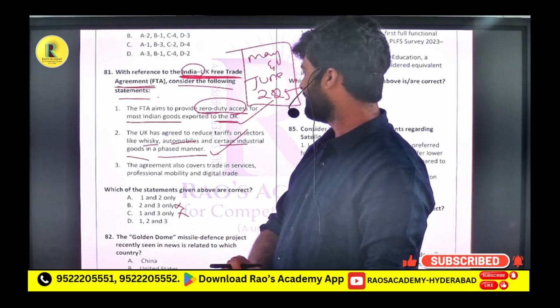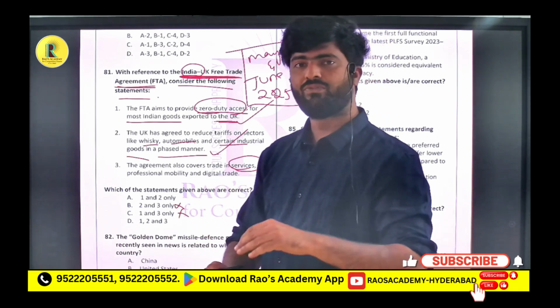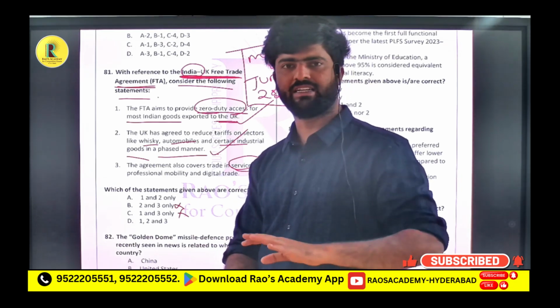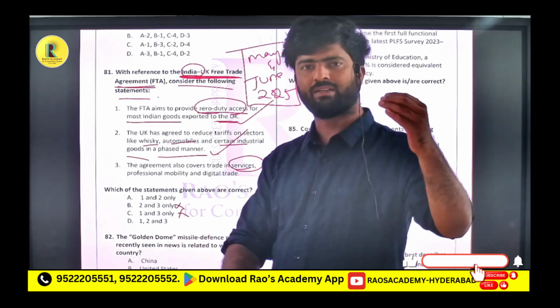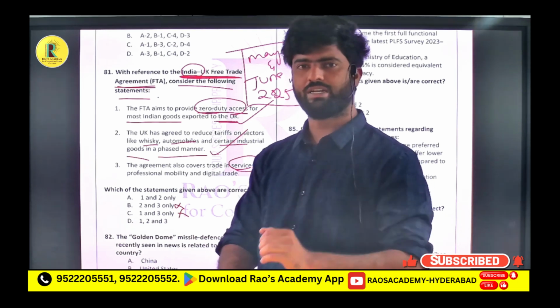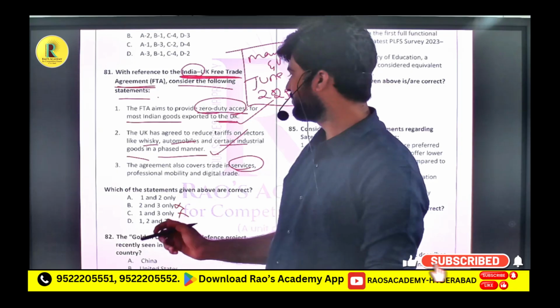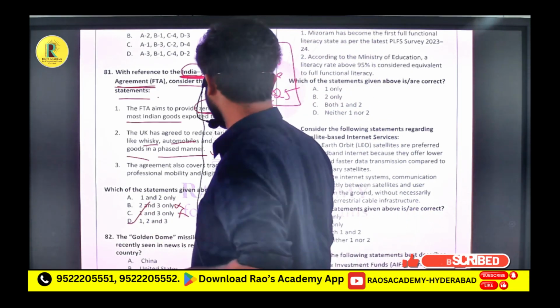The agreement also covers trade in services. Usually we will think that services won't be covered. See, if the agreement covers services, it is very beneficial to India because India is the biggest economy because of services. Because services contribute more than 50% to our GDP. So India and UK free trade agreement lo services kuda cover cheyadam jarigindi. So we should not confuse here. So this statement also should go correct. So option D is the right statement.